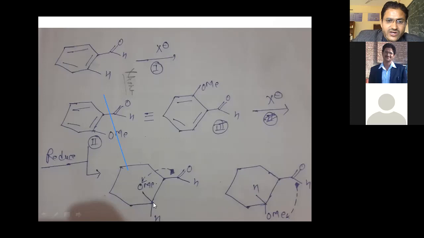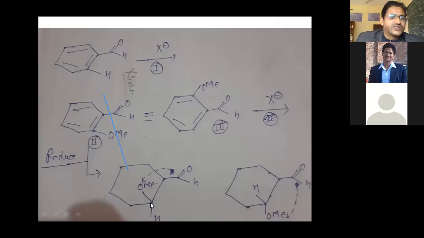Why? Because now when we reduce this compound, this carbon becomes asymmetric. What is the reason behind that? If you think about this, there is no asymmetric carbon in the original. What is the condition for an asymmetric carbon? The 4 groups on the carbon should be different. If you think about this carbon, two groups are exactly the same, so it is not a chiral carbon.